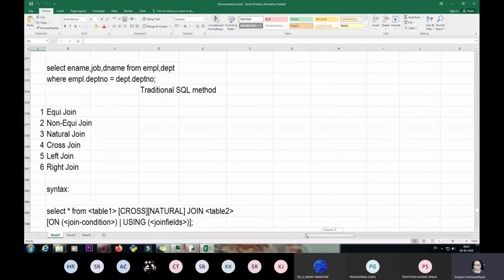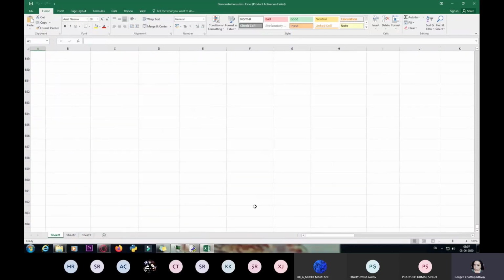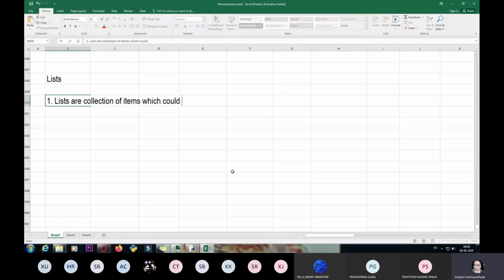I'm going to start with the basics of lists because it is very important for you to understand what lists are. So what are lists? The very first thing is lists are a collection of items, which could be identical or of different types.